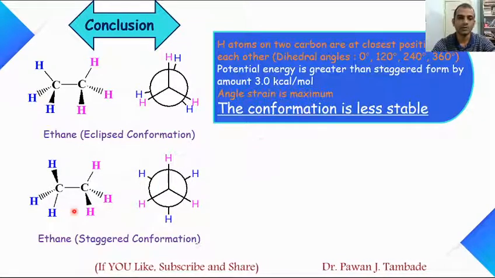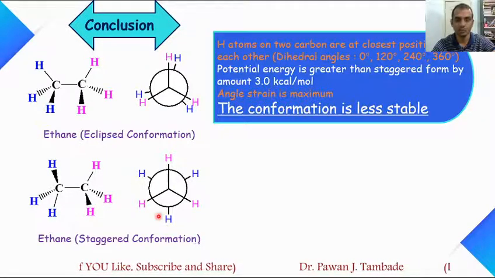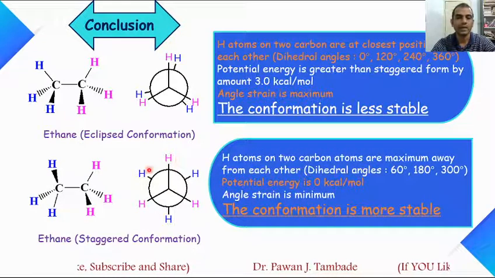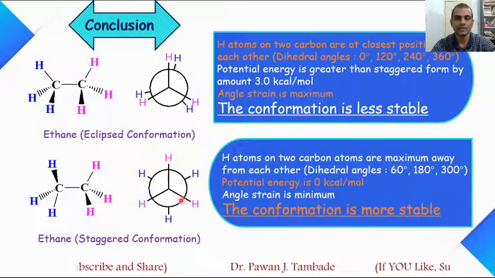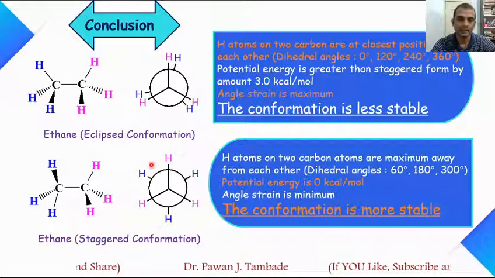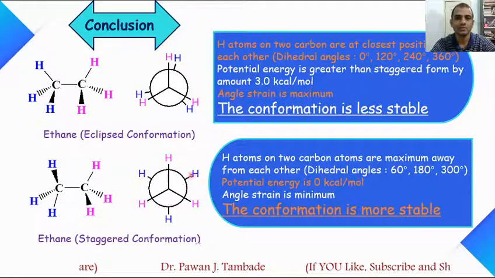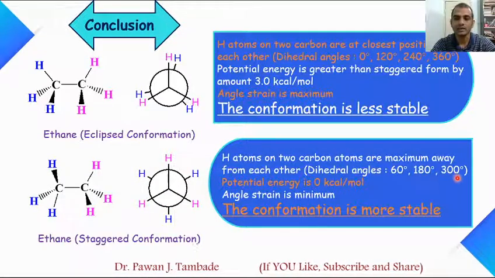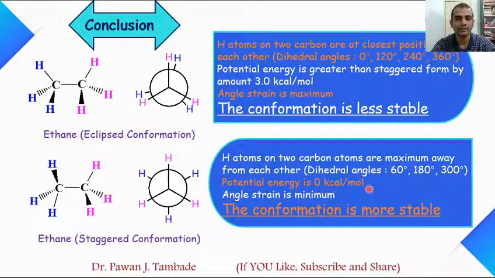However, if you look at the staggered conformation of the ethane molecule, the hydrogen atoms on the two carbon atoms are maximum away from each other. In that case, the dihedral angle was observed to be 60 degrees, 180 degrees and 300 degrees.